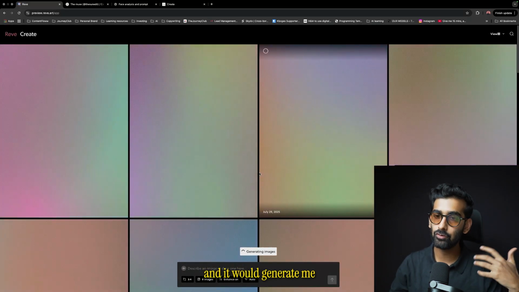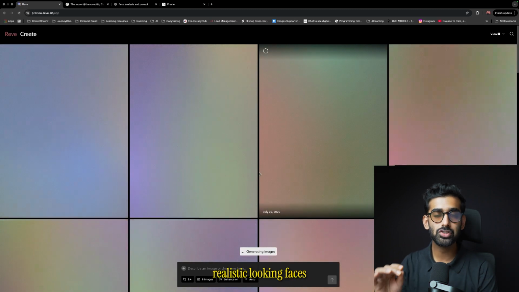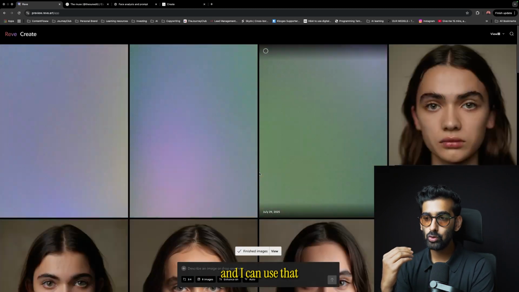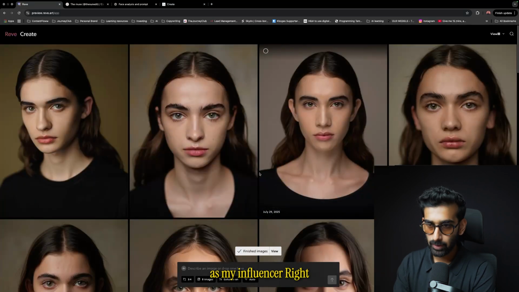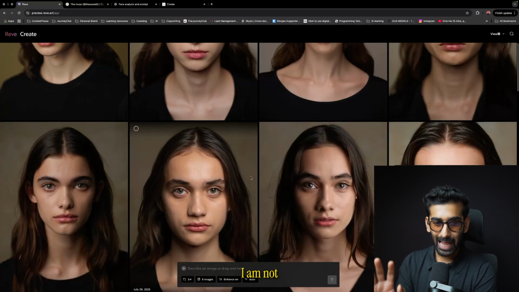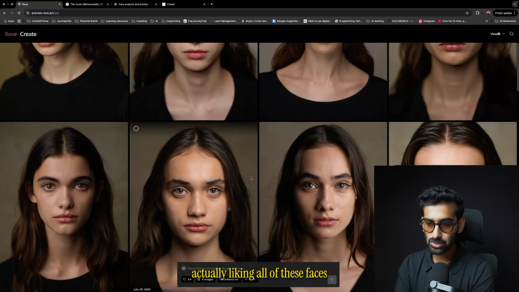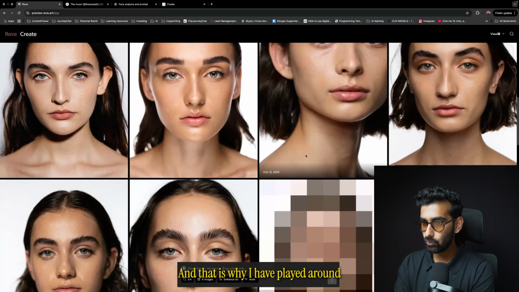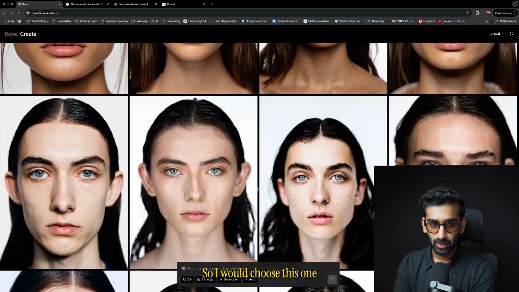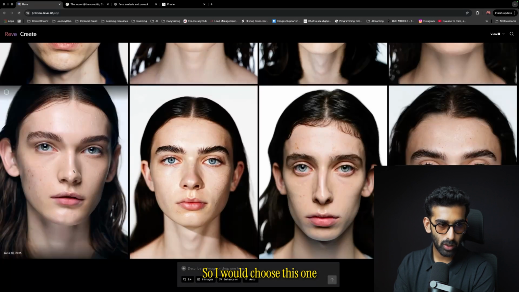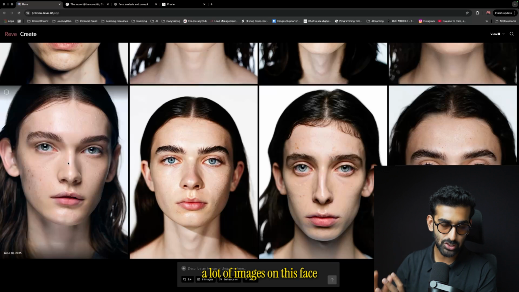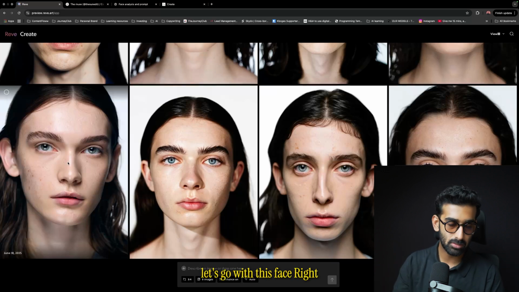Now it will take some time and generate 7 to 8 realistic looking faces, and I can pick one of those faces and use it as my AI influencer. As you can see, here are some of the faces it generated. Right now I am not actually liking all of these faces, which is why I have played around with the prompt a bit in the past using ChatGPT itself. I would choose this one because I've already chosen it and have generated a lot of images on this face. So for the sake of this video, let's go with this face.